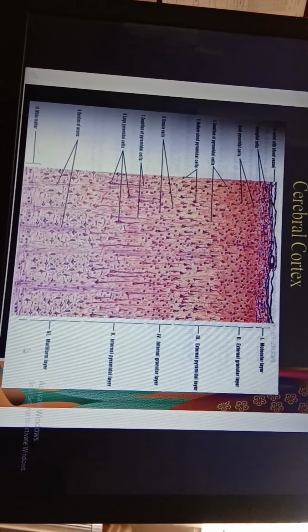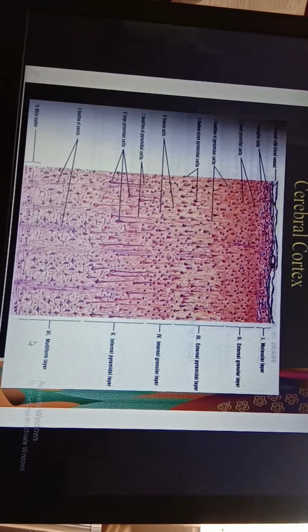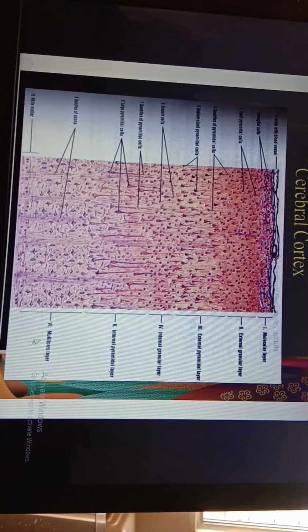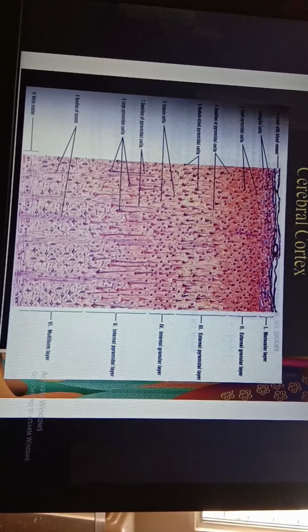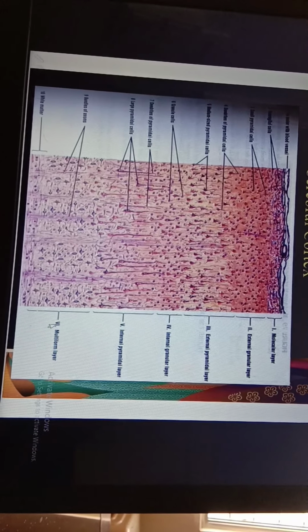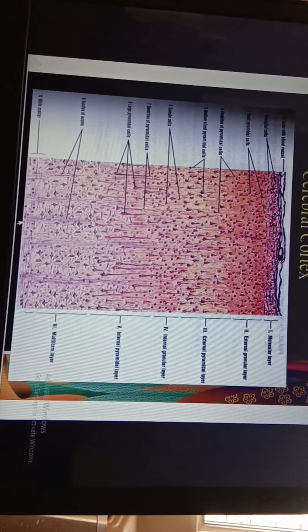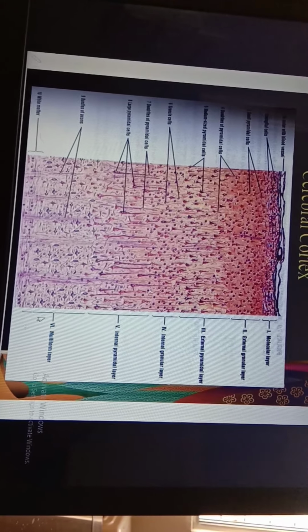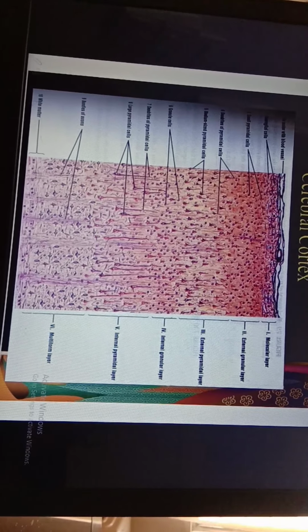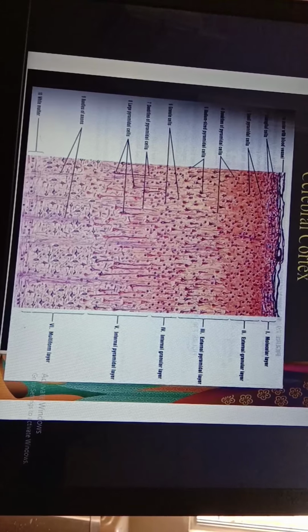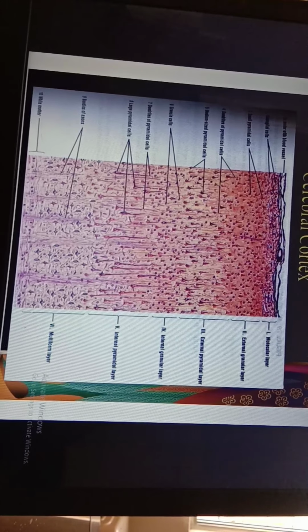After that, you can see the last, sixth layer, which is called the multiform layer, or also called the fusiform layer. It is connected with the white matter of the cerebral hemisphere. As you can see, this multiform layer is connected with white matter. This is the white matter, which is present below the gray matter. It is composed of closely packed small spindle shaped cells.